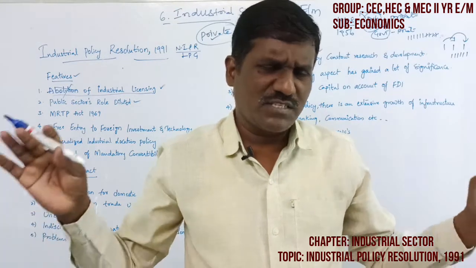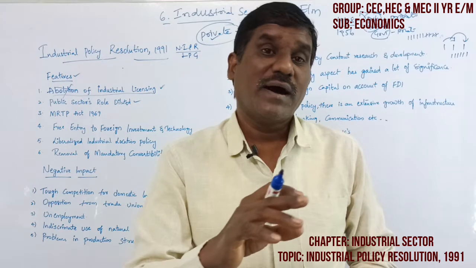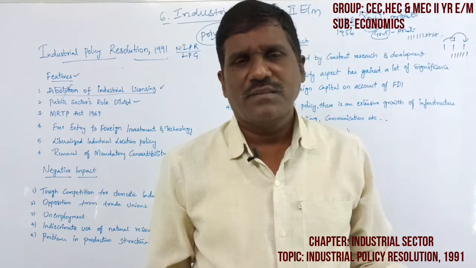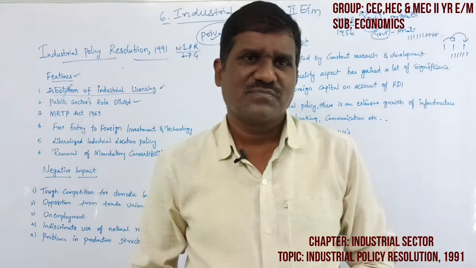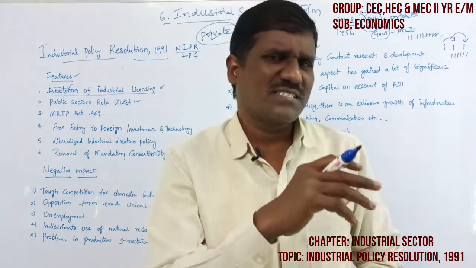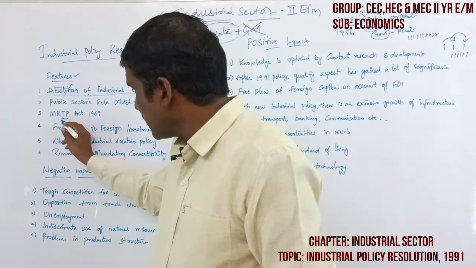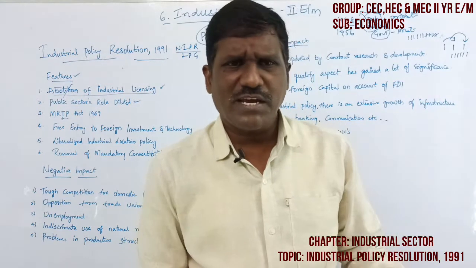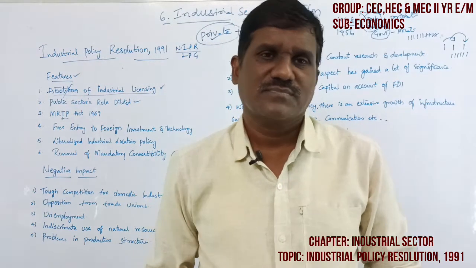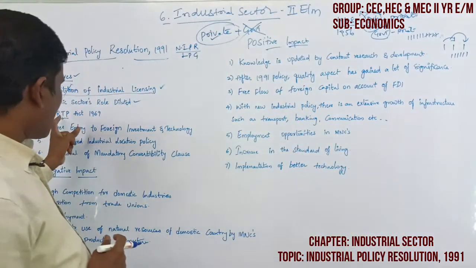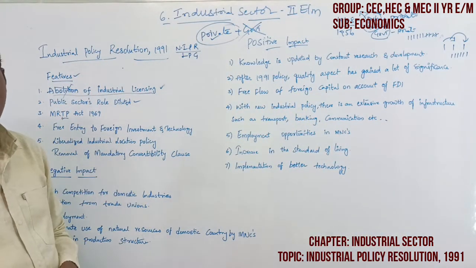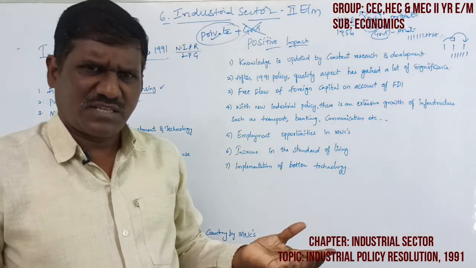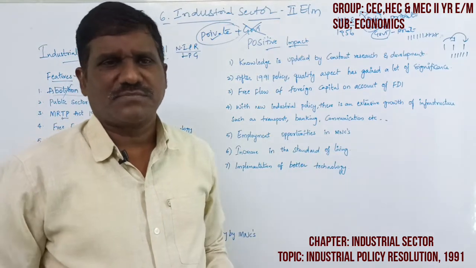But now the MRTP Act 1961, monopoly restricted trade practice, has been abolished. Anyone can easily establish any industry. There are no monopoly restrictions on the purchasing or production of anything at any time. The Monopoly Restrictive Trade Practices Act 1961 was liberalized. The restrictions were totally liberalized.